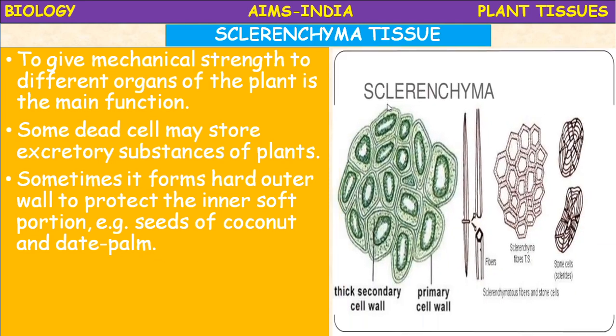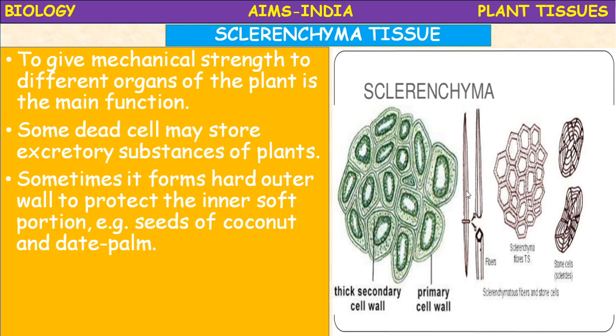This is the sclerenchyma tissue. The thick secondary walls are present, the primary cell wall is also present, and the sclerenchymatous fibers are present. These are the stone cells or sclereids.